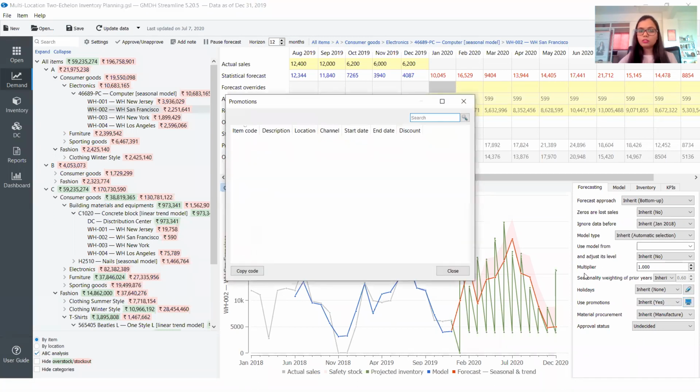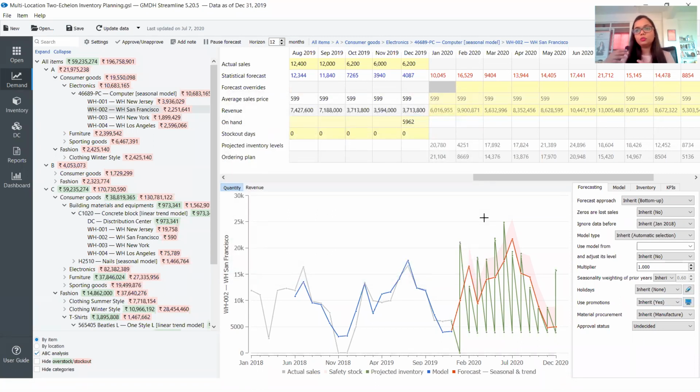We can mark specific time periods as promotion for which channel, for which location, for which item we had run the promotion, what was the start date, what's the end date. And in case we plan to run the promotion again in future, maybe if in the past we had run a 30% discount promotion, now we want to run a promotion of 10%. So we can have different discount percentages in such cases, and the system is automatically going to determine what was the impact of the 30% discount promotion and what would be the impact of the 10% discount promotion in the future. So that's another way of event or outlier modeling.